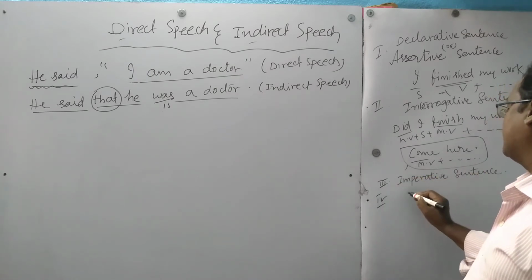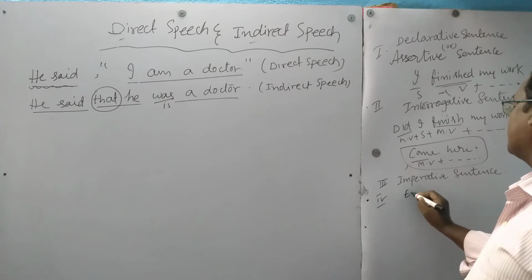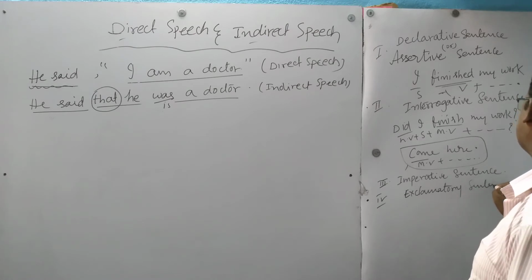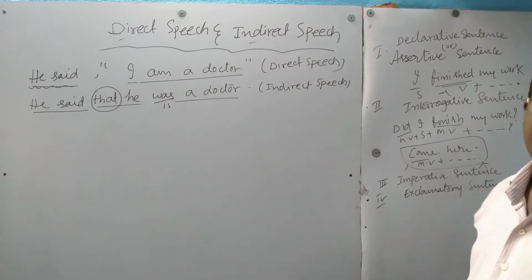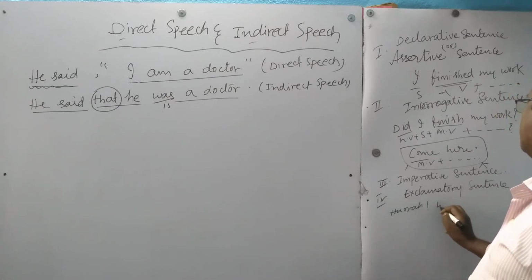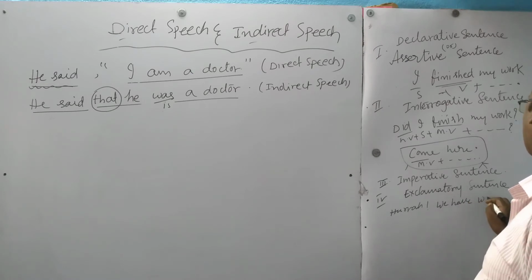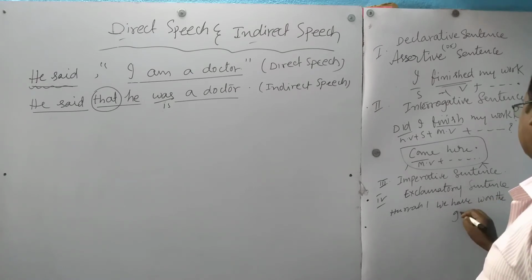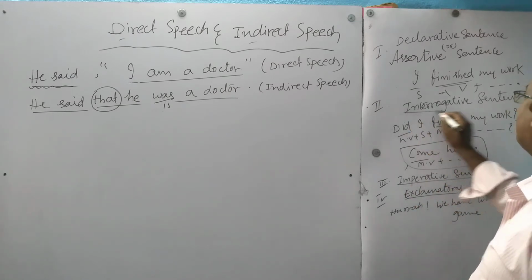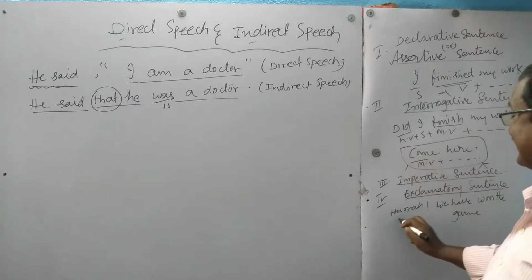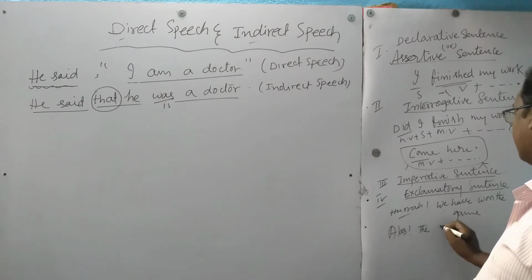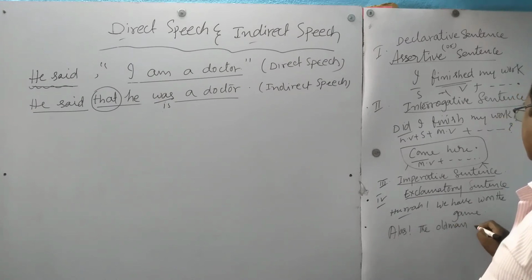And the fourth one is exclamatory sentence. Exclamatory sentence expresses sudden feeling. Hurrah! We have won the game. This is an exclamatory sentence because it expresses sudden feeling. Alas, the old man died.